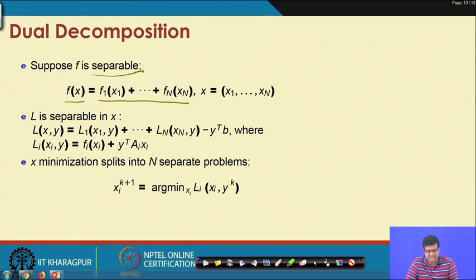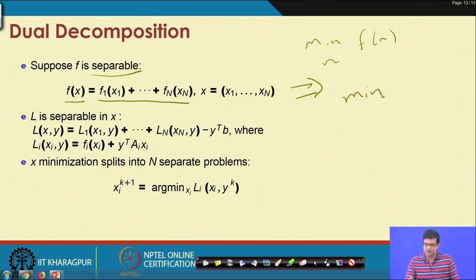If your objective function is separable, then, as mentioned earlier, you can write the problem of minimizing over x, f of x, as that of minimizing over x_1 till x_n. These two problems become equivalent.